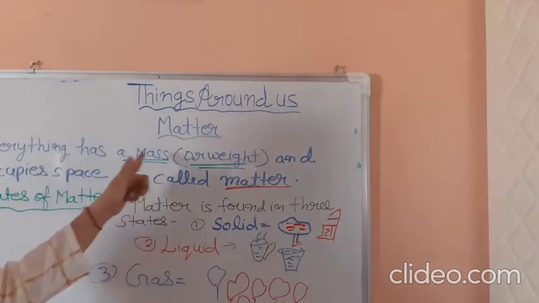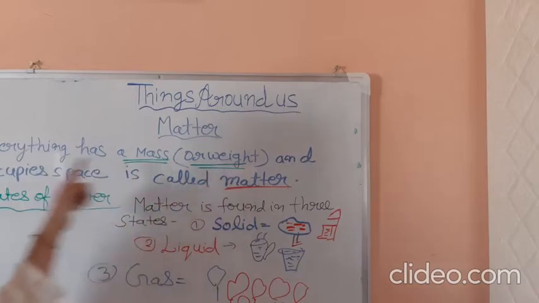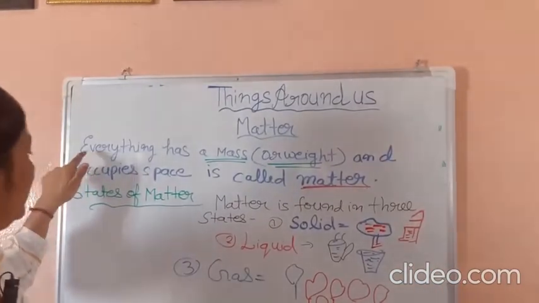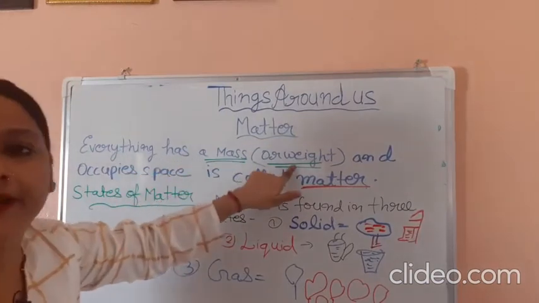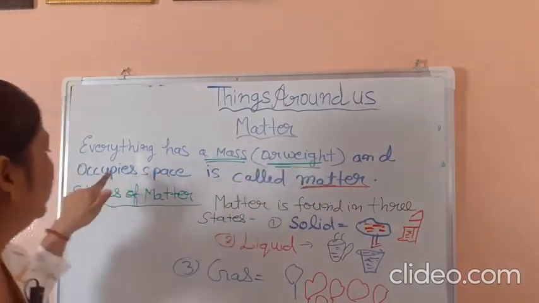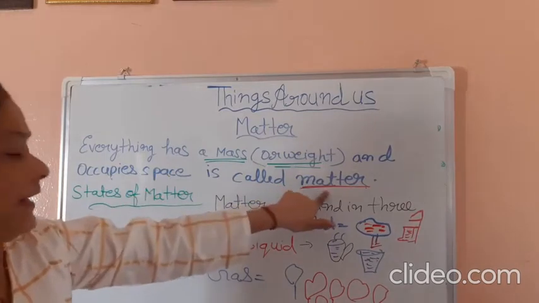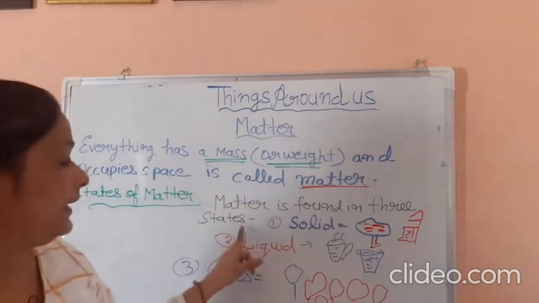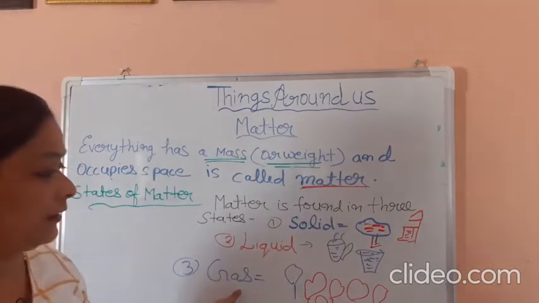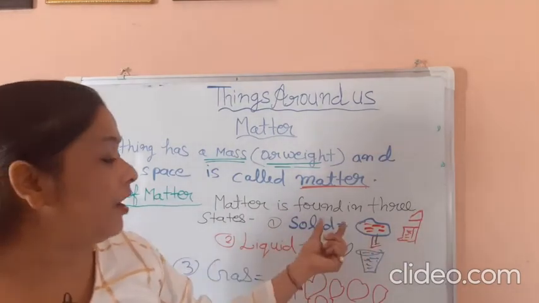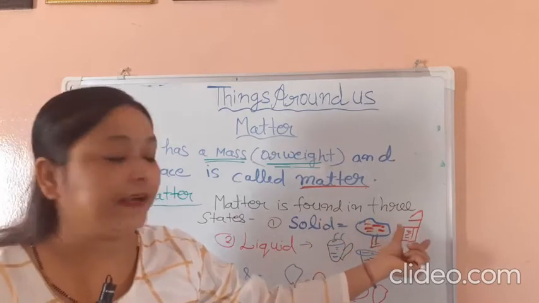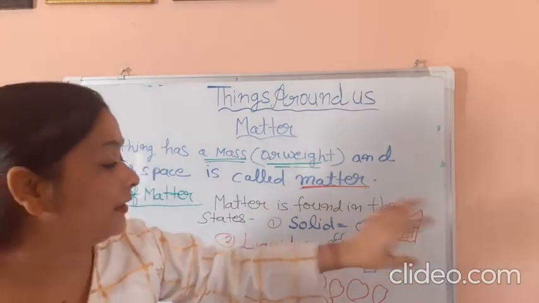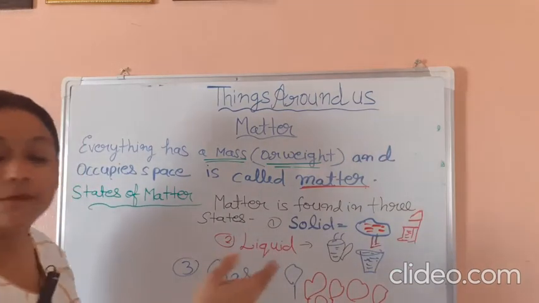Everything that has a mass or weight and occupies space is called matter. States of matter: matter is found in three states, solid, liquid and gas. Table and chair are examples of solid.